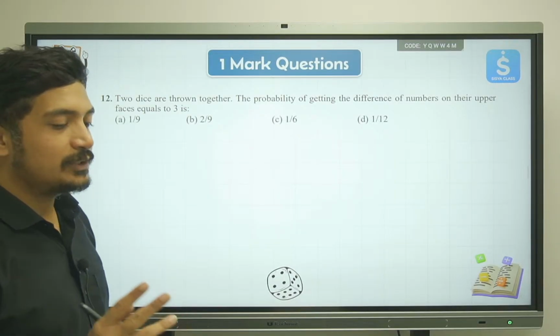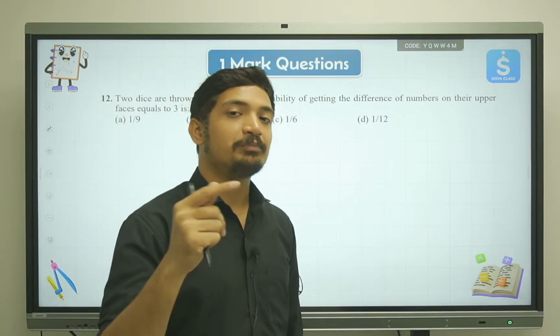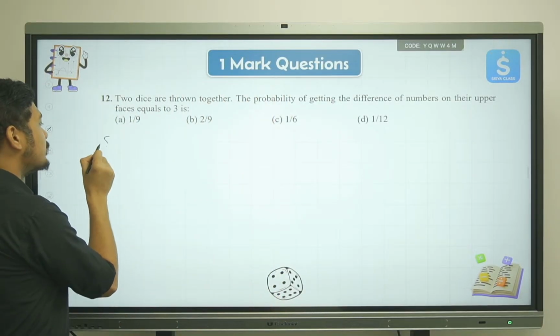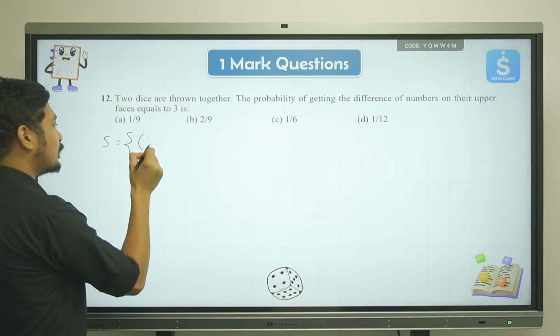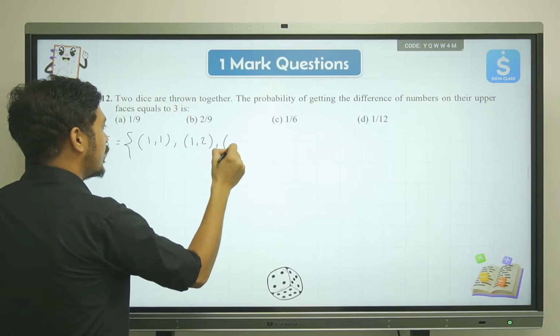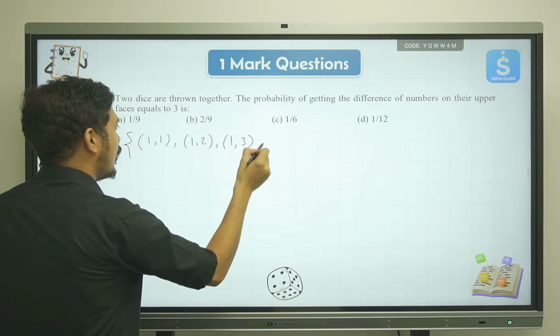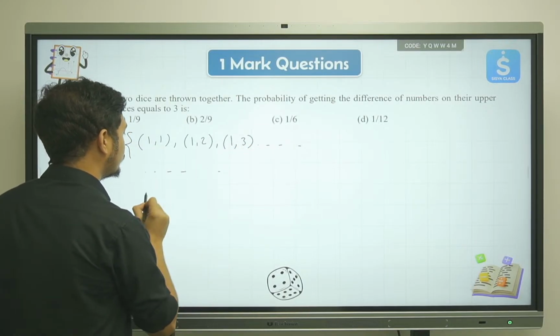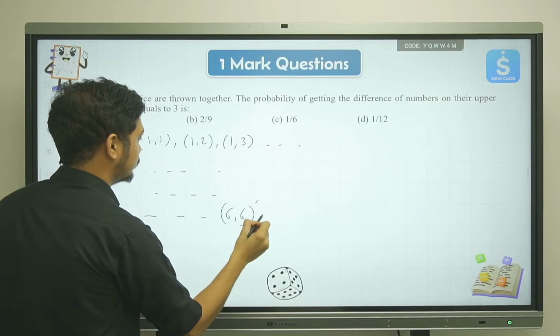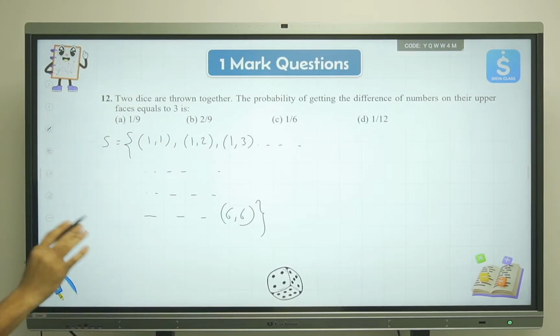The difference of these two numbers on the upper faces should be 3. We have two dice together. So what is a sample set? The sample set will look something like this: (1,1), (1,2), (1,3), all the way up to (6,6). Okay, this is the sample space.